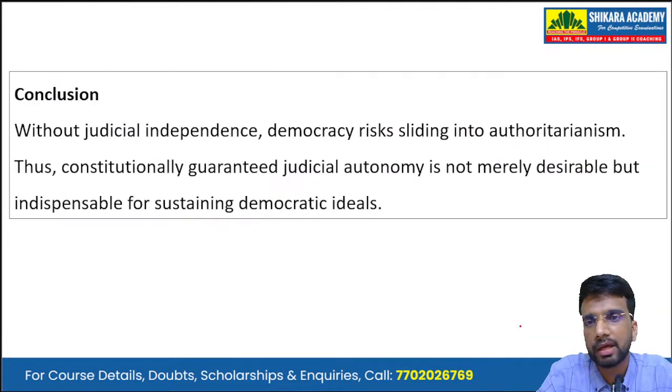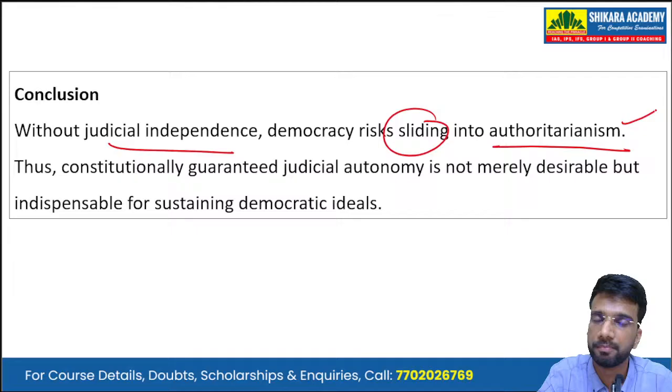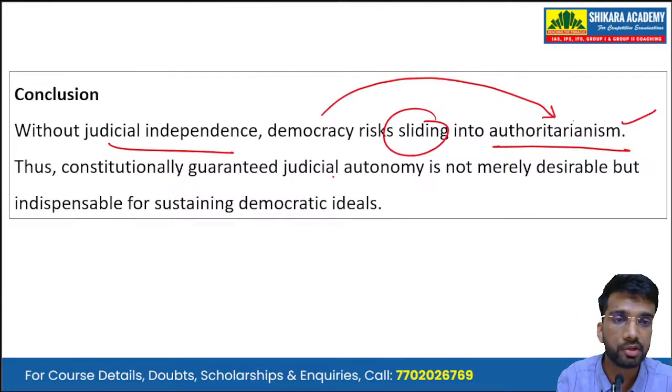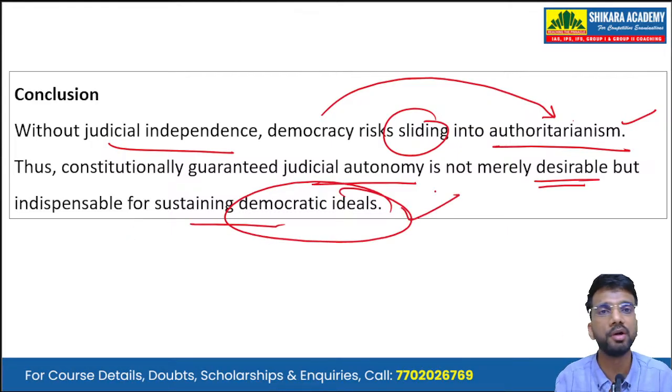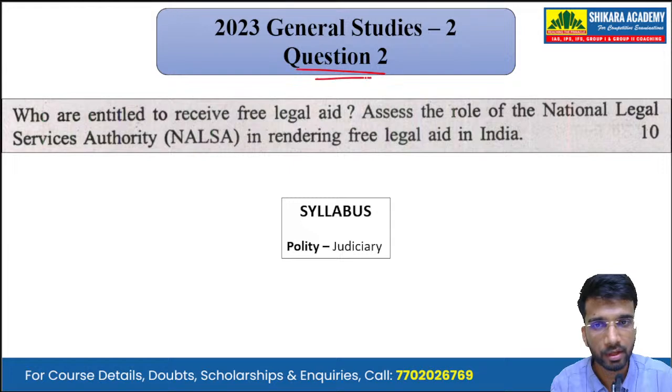Then, in conclusion, we summarize the answer by writing that without judicial independence, democracy risks sliding into authoritarianism. Okay, so democracy gets converted into an authoritarian regime. Thus, constitutionally guaranteed judicial autonomy is not merely desirable; it is indispensable for sustaining the democratic ideals of a society or of a state. Moving on to the next question, that is question number 2.